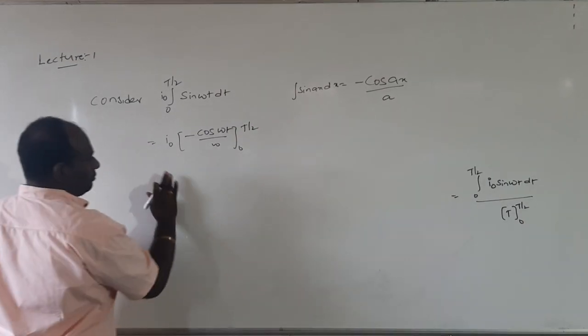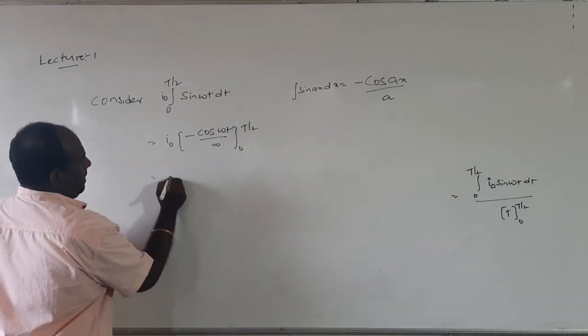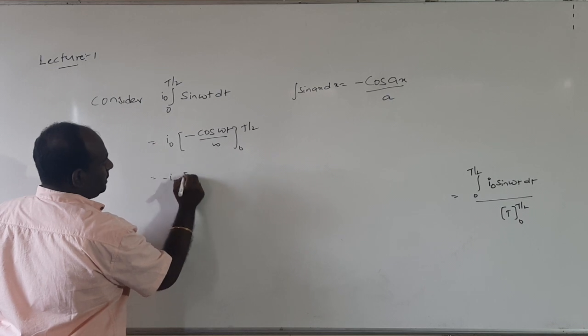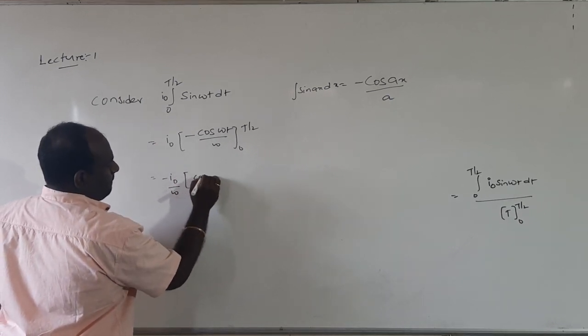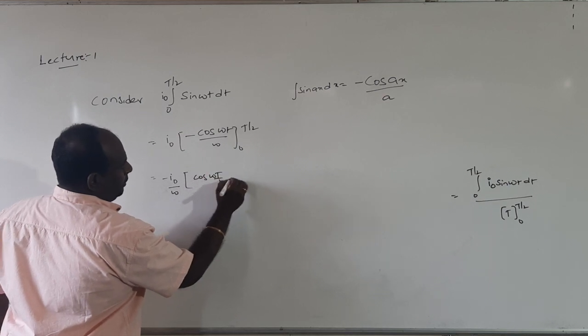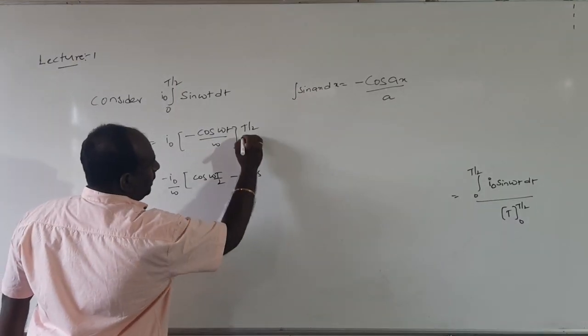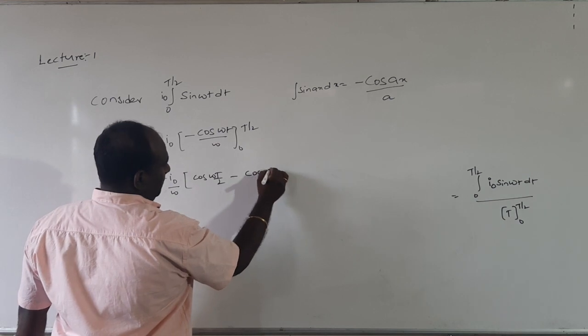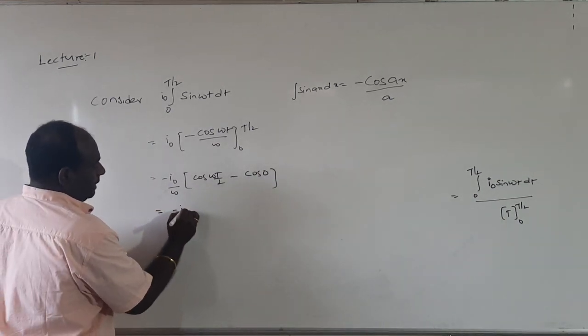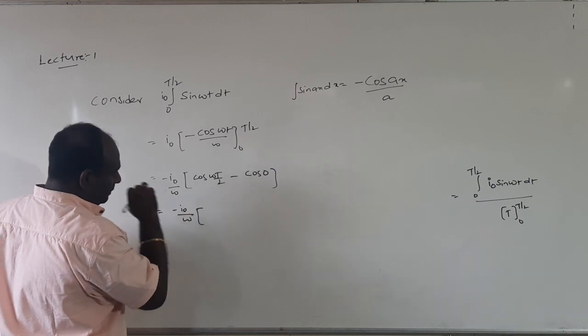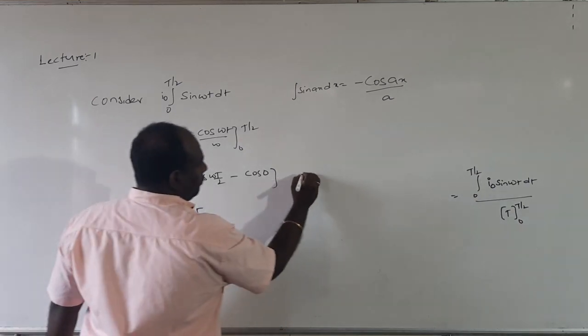So first, I naught, bring the minus I naught, and 1 by omega is also constant: cos omega T by 2 minus cos omega times 0. Anything multiplied by 0 becomes 0, so minus cos 0. Now, minus I naught by omega, and what is the omega value?